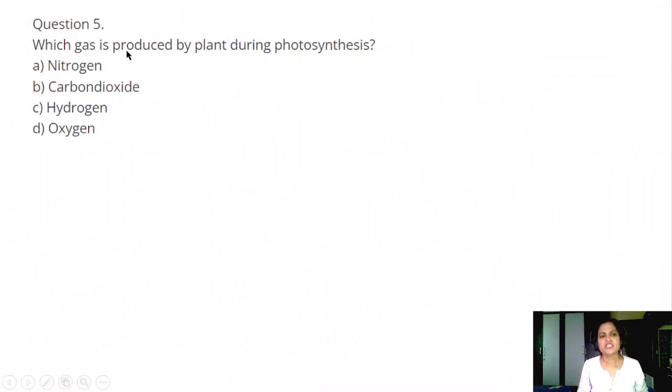Question number 5. Which gas is produced by plants during photosynthesis? A. Nitrogen. B. Carbon dioxide. C. Hydrogen. D. Oxygen. Answer D. Oxygen.